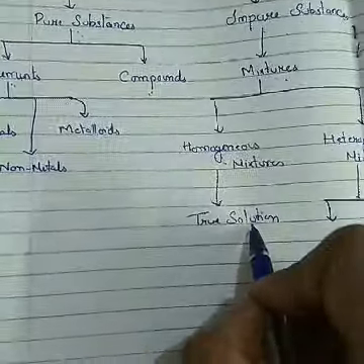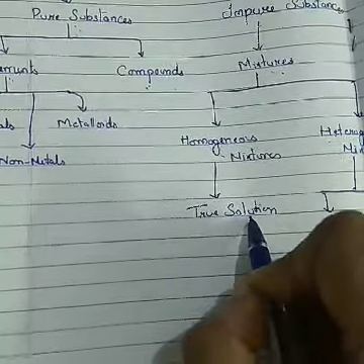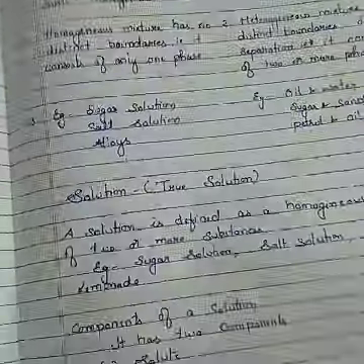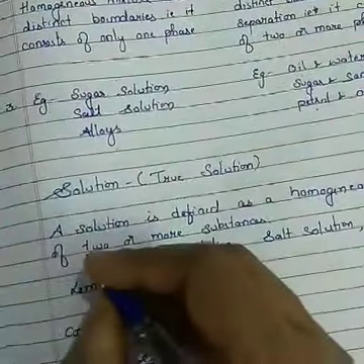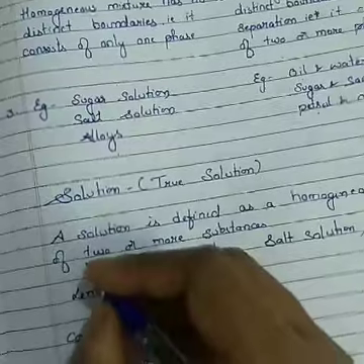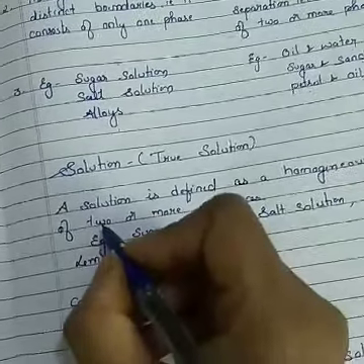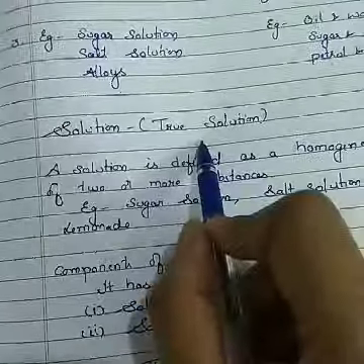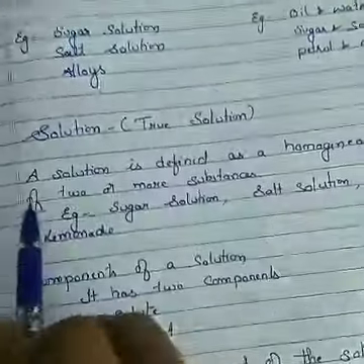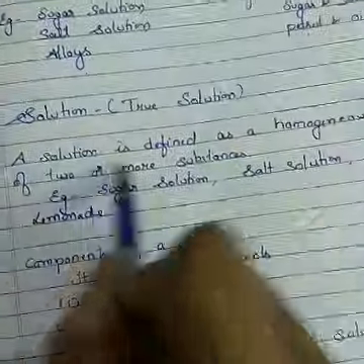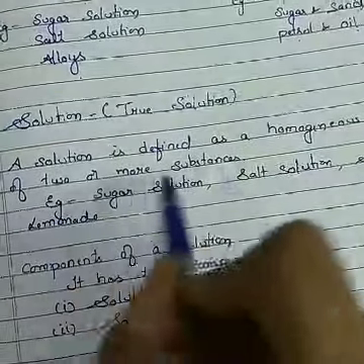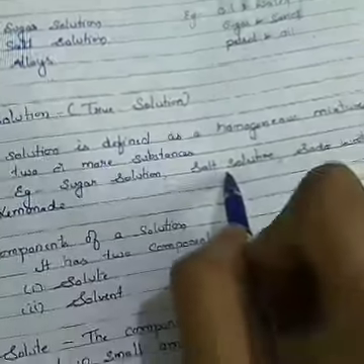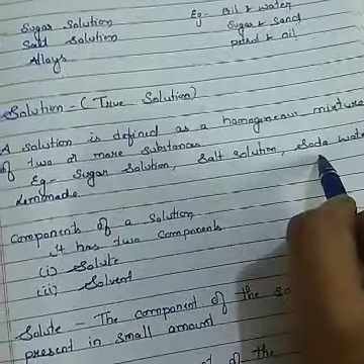Now the question arises, what is true solution? For example, take 4 grams of sugar dissolved in water. What you get? Sugar solution. Take 4 grams of salt, dissolve in water. What you get? Salt solution. So, solutions can also be called true solution. We shall go with the definition. A solution is defined as a homogeneous mixture of 2 or more substances. Example, sugar solution, salt solution, soda water, etc.